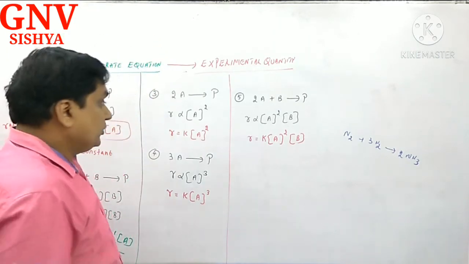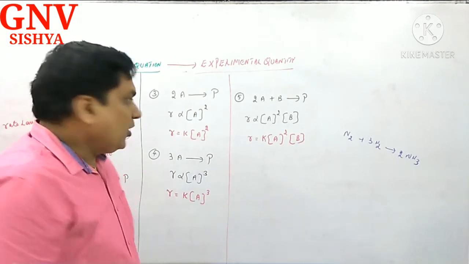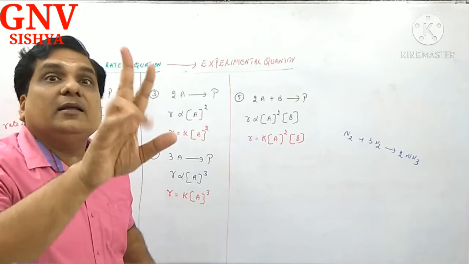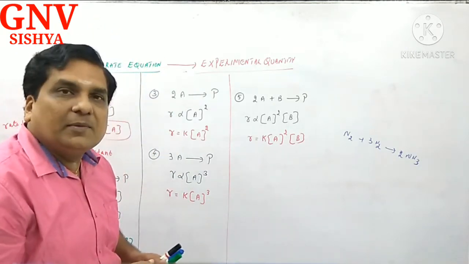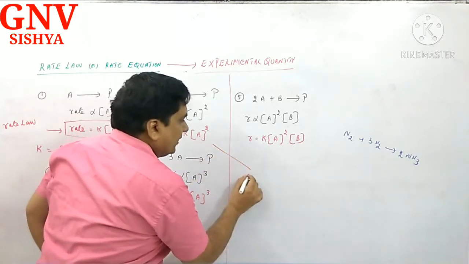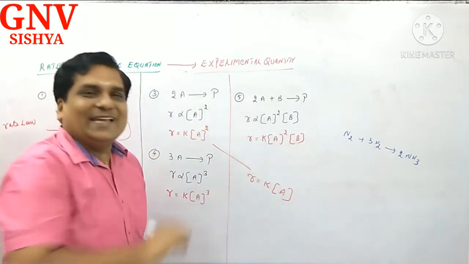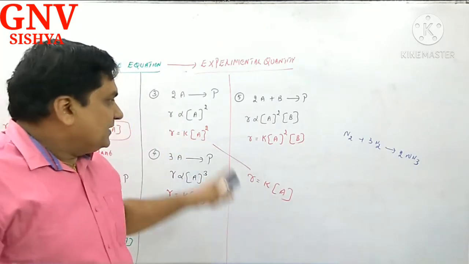Again, my dear beloved students, watch very carefully. I am talking about this case. The concentration of A is increased by 2 times. The rate increases only by 2 times now. Then what is the modified law? The modified law is R is equal to K into A, not A power 2. Correct? This is theoretical.